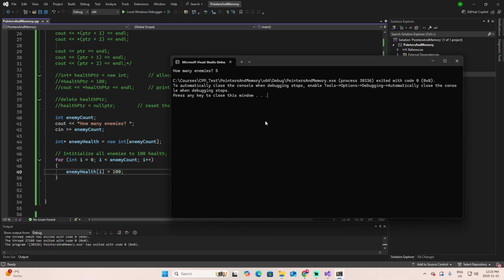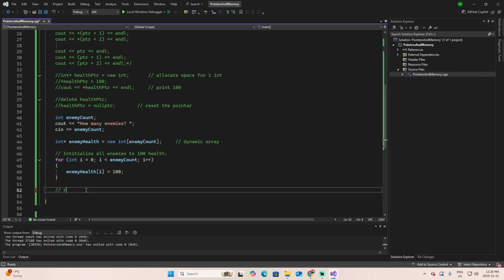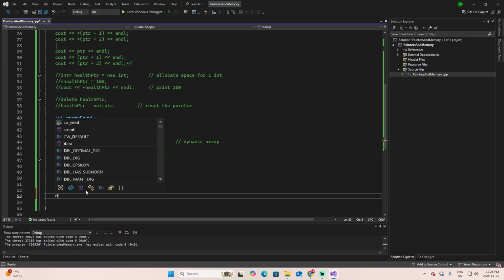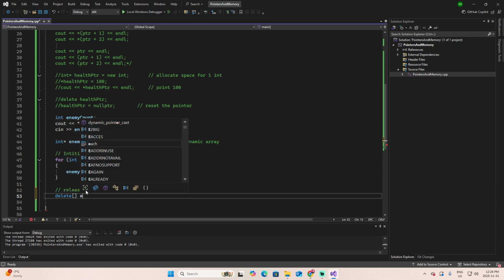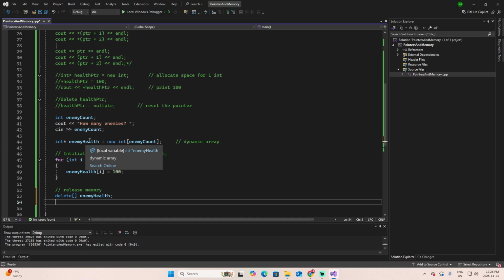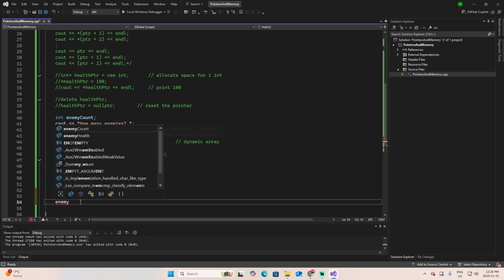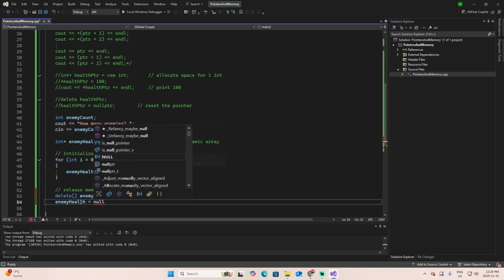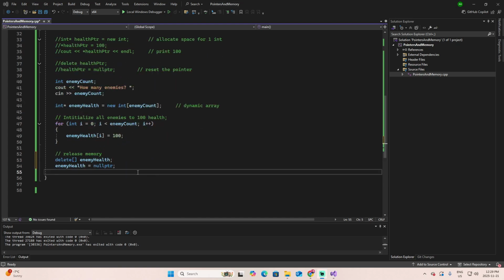But once we finish, as I mentioned for the previous case, we need to release this memory. Let me make a note about releasing memory. To release the memory of an array, we use delete brackets enemy health. Remember that enemy health was defined as an array of integers. That's why we're using these brackets here. And then enemy health equals null pointer.